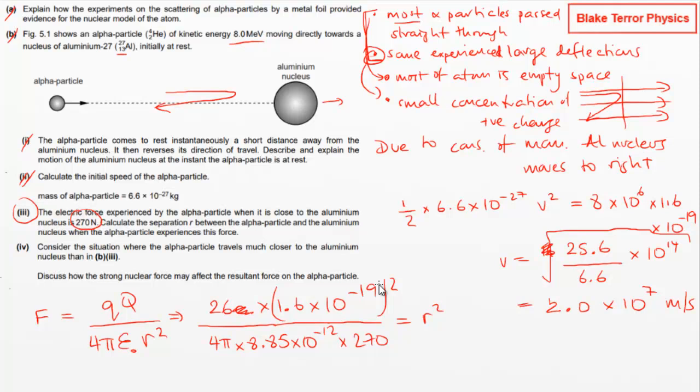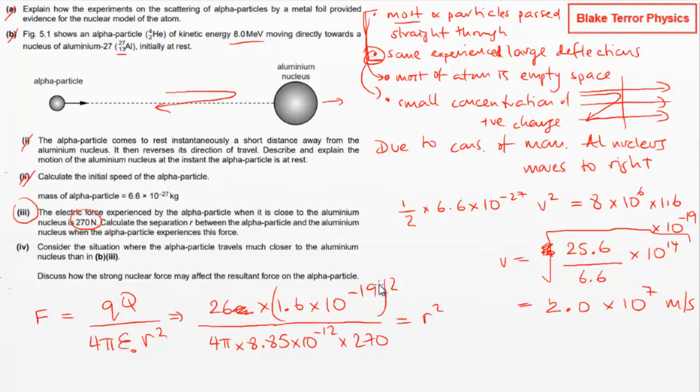So let's try typing all this in. 26 times 2.56 divided by 4, divided by pi, divided by 8.85, divided by 270. Right, so we've got that, that's fairly small. And then we've got 3826 times 10 to the minus 26, and then square root,